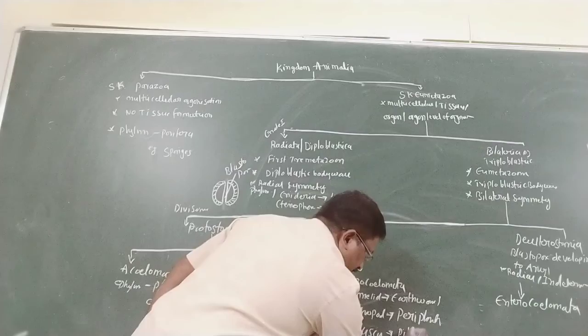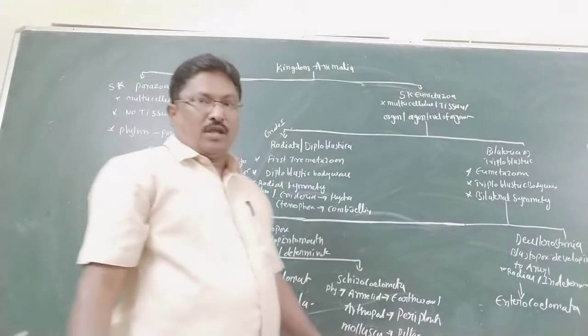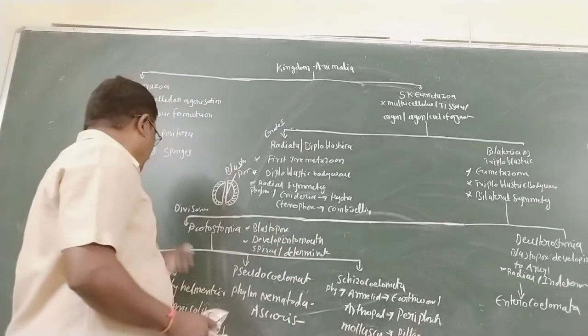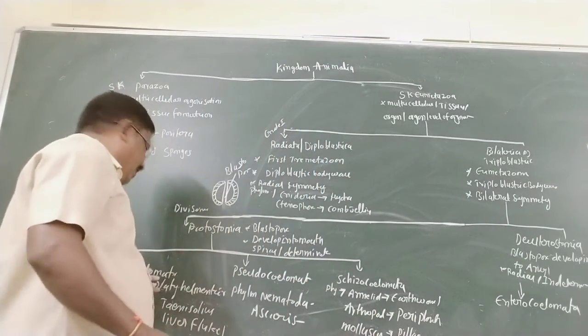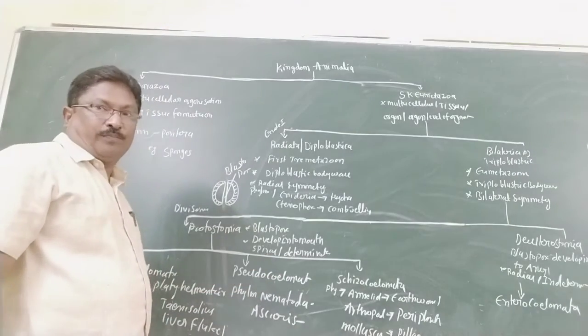So that is the schizocoelomate. So these are the three types of subdivisions of Protostomia: acoelomata, pseudocoelomata, schizocoelomata.